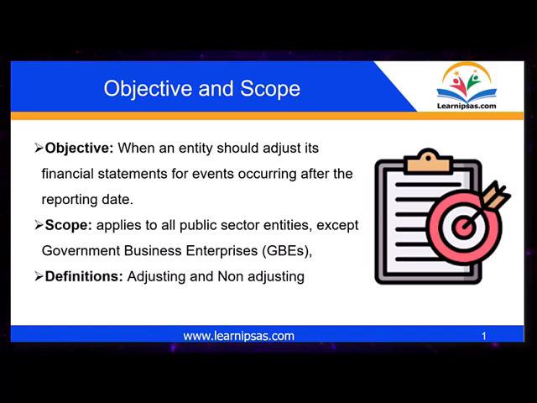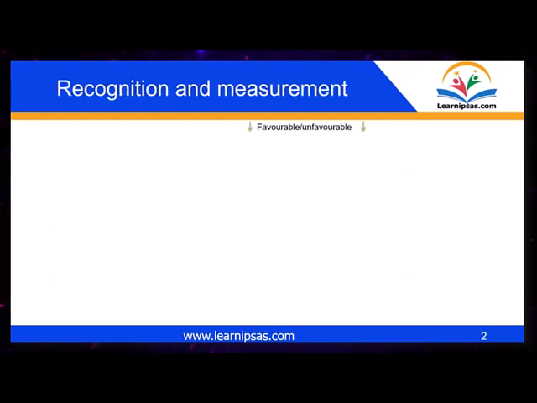The reports are normally signed 2 months later by the person concerned to sign those statements, either the CEO of the entity, the accounting officer, the PS, the ministry, any person who is concerned to authorize, sign after the approval by the board. The reporting date is the last day of the reporting period. For some entities, it is 30th June. Others, it may be 31st December. It depends from country to country.